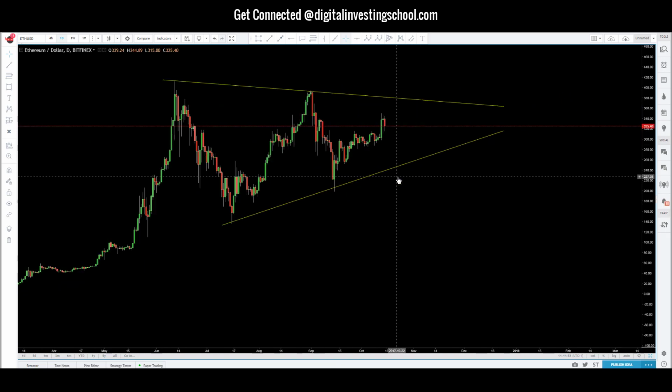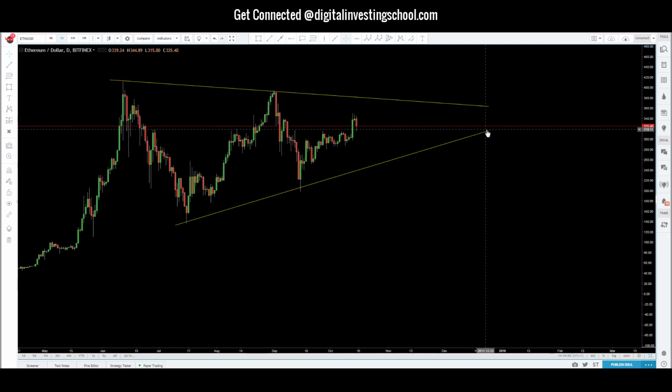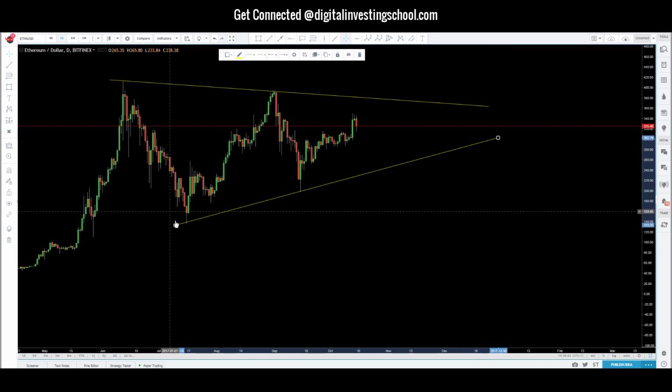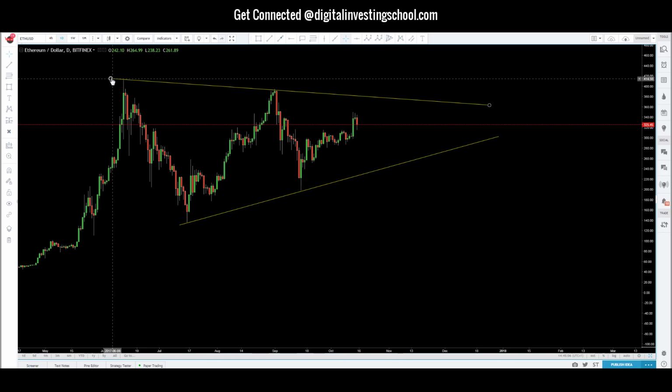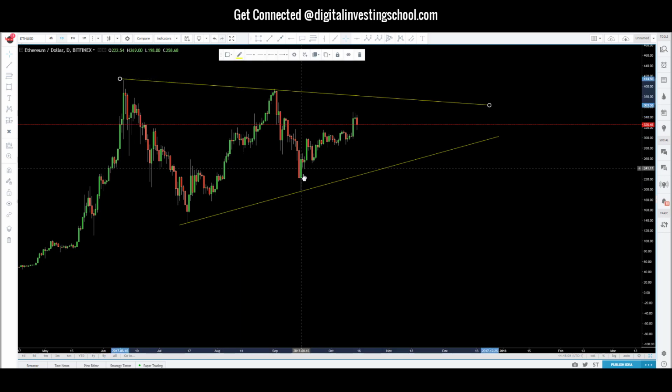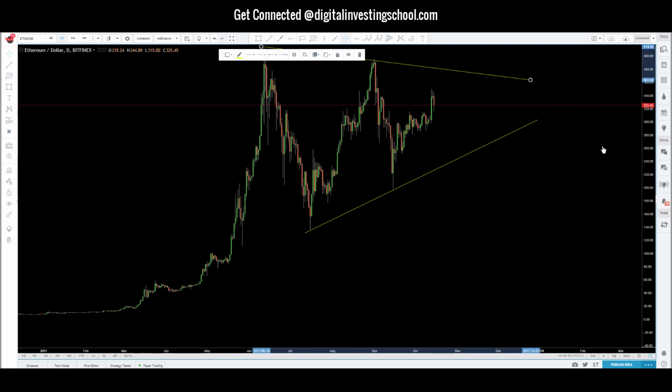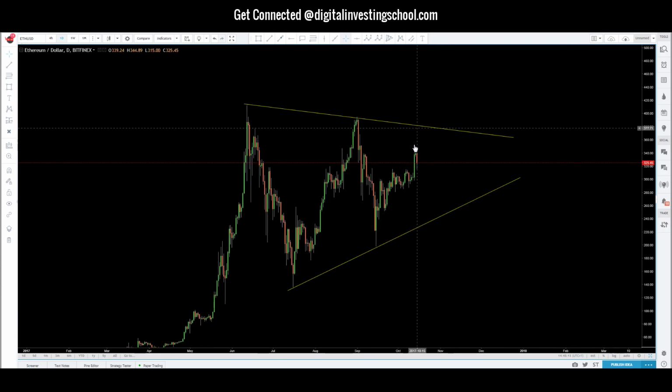So we can see that price has been obviously respecting this trend line. We have price creating lower highs here, higher lows here. So that's just a sign of compression. More than likely, we're going to close this range.